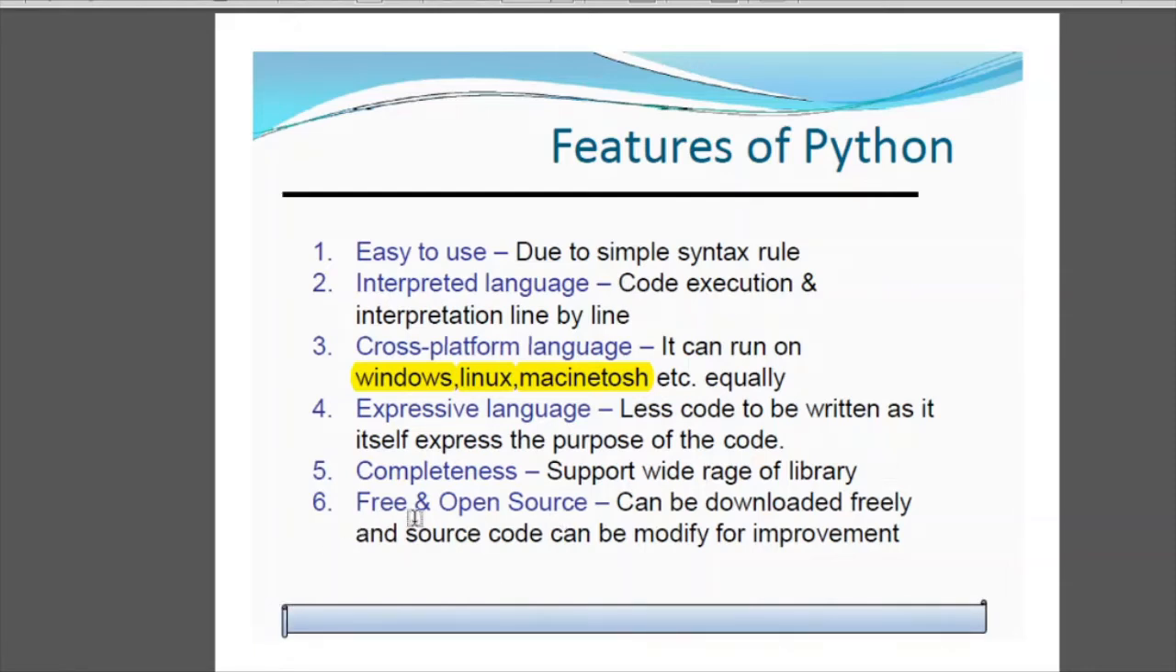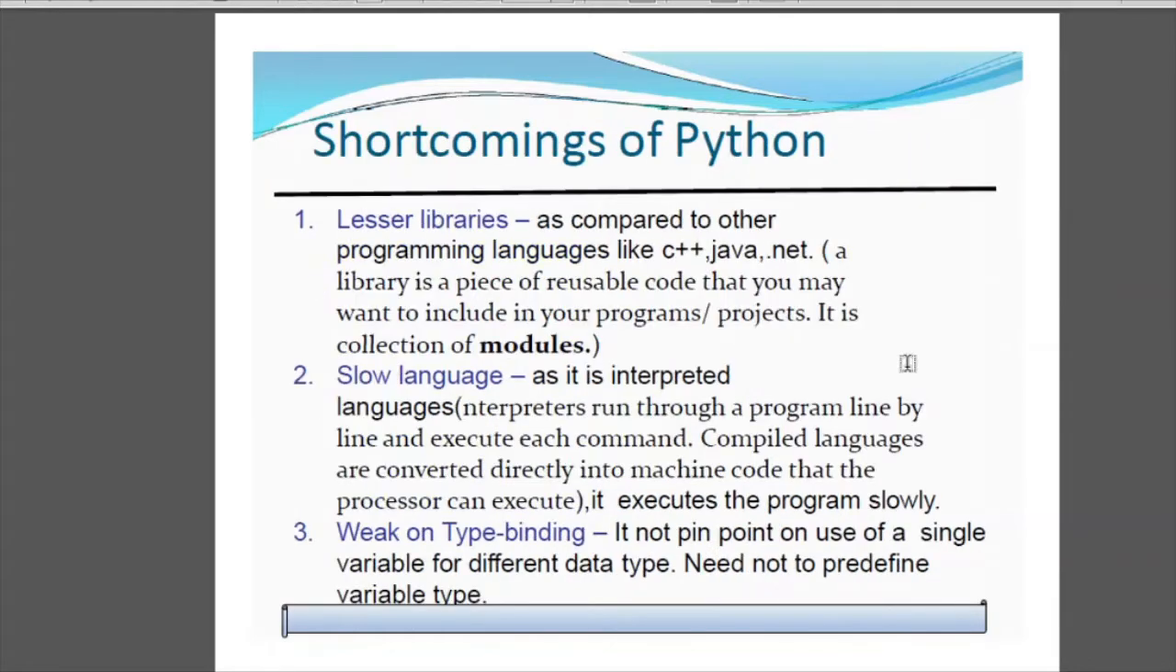Next is free and open source, that means it is free software. You do not need to pay anyone for using this software, and open source means it is freely available on the internet. You can just go to python.org and download the software without paying or taking any kind of permission. So it is free and open source.